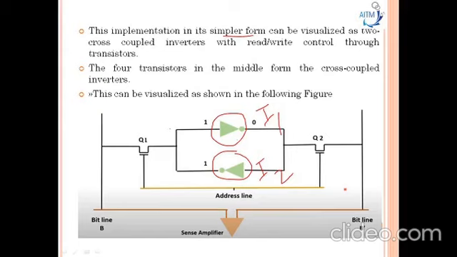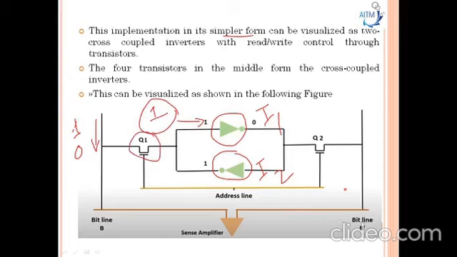Now we'll understand how the read and write operation is done on this static RAM. Bit lines carry logical 1 or logical 0. Now consider the static RAM is reading a logical 1. This logical 1 will be the input through the Q1 transistor.